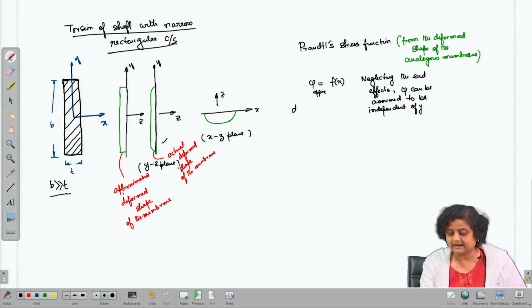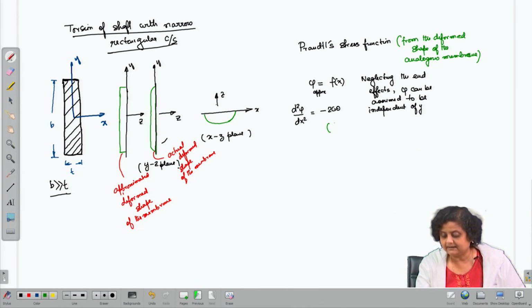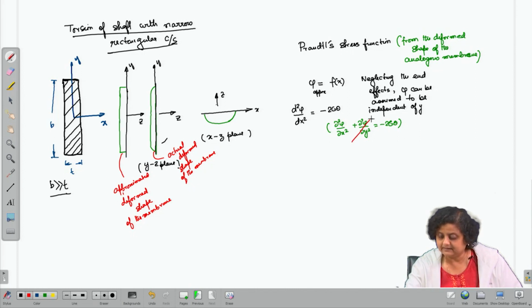Since it is just a function of x, we can say that d2 phi by dx square is equal to minus 2G theta. This is coming from the expression that del 2 phi by del x square plus del 2 phi by del y square is minus 2G theta, and the second term is equal to 0 since phi is not a function of y.